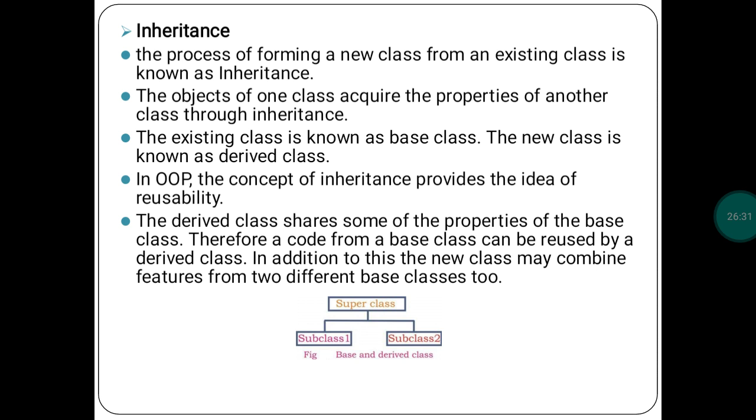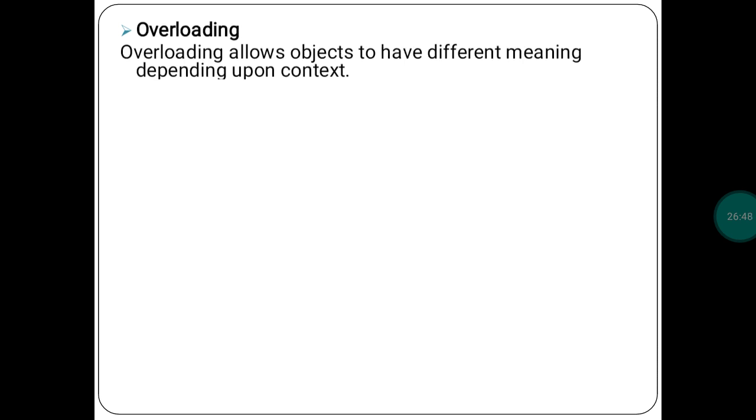The derived class shares some properties of the base class, and therefore the code from the base class can be reused by the derived class. In addition to this, a new class may combine features from two or more different base classes. There are different types of inheritance, and I will explain them in detail in chapter 10.